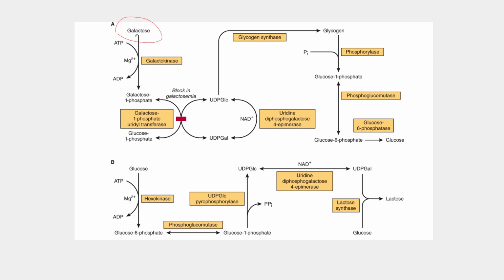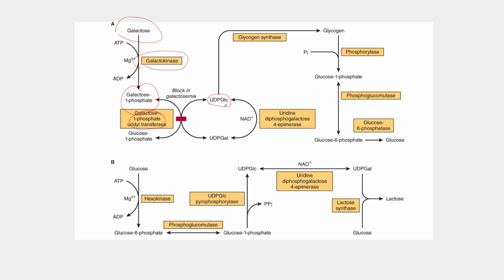Galactose is subsequently taken up by the cell and phosphorylated to galactose 1-phosphate. Similar to glucose metabolism, the enzyme is a kinase, galactokinase. Following phosphorylation, galactose 1-phosphate is activated to a uridine diphosphate sugar. That's shown here as UDP glucose. The enzyme responsible for this, galactose 1-phosphate uridyl transferase, is referred to as GALT.